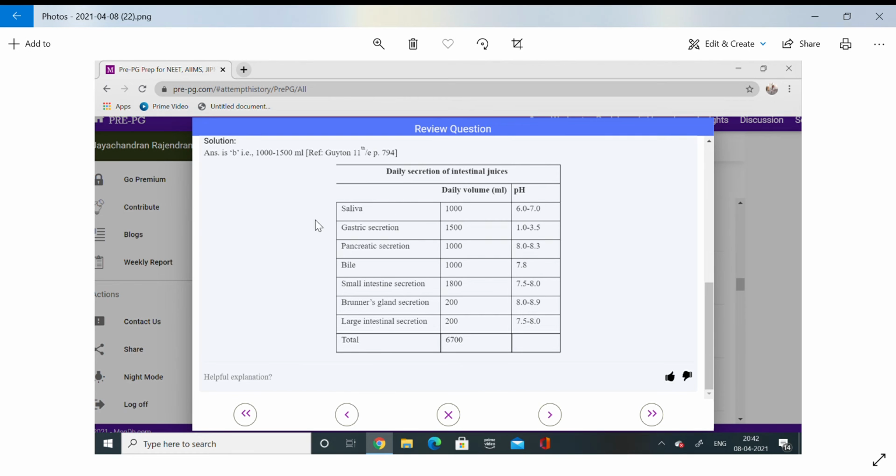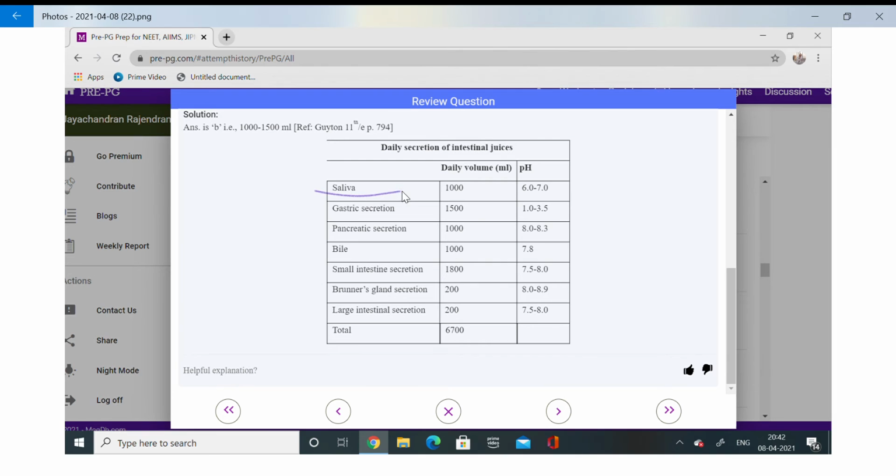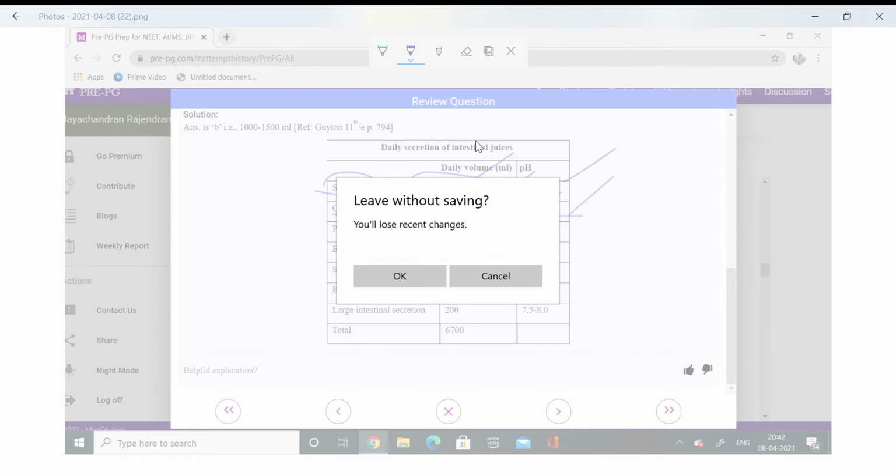So now focus only on saliva and gastric. For saliva, the volume produced is 1000 ml. Gastric is 1500 ml, the volume I am talking about. Saliva is more alkaline, so pH 6 to 7, whereas gastric is acidic, so 1 to 3.5. So 1000, 1500, 6 to 7, and 1 to 3.5. Okay, right.